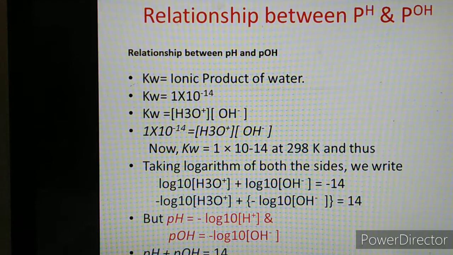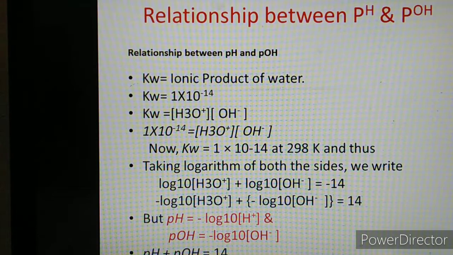Why is it minus 14? Because log of 1, the characteristic will be 0.000. And how to take the log of 10 raised to minus 14? Minus 14 log to the base 10. Log to the base 10 characteristic will be 1.00. So, minus 14 into 1. So, 10 raised to minus 14 log is only minus 14.